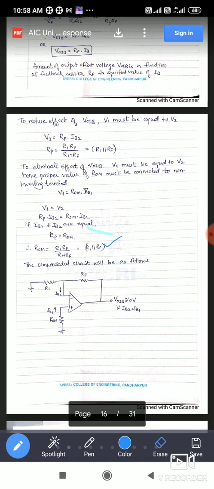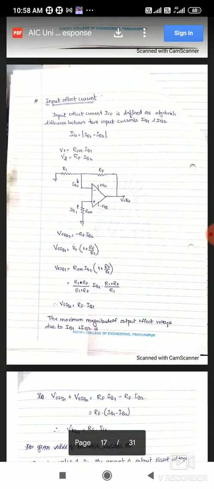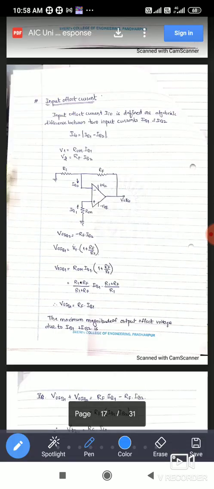Next, we discussed the input offset current. The input offset current is the algebraic difference between the two input currents IB1 and IB2. We already derived the V1 and V2 equations in the previous derivation, so the same concept is used. If you add VO due to IB1 and VO due to IB2, you get the expression of the output offset voltage due to the input offset current.